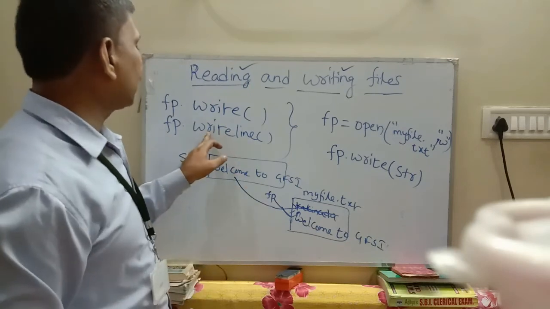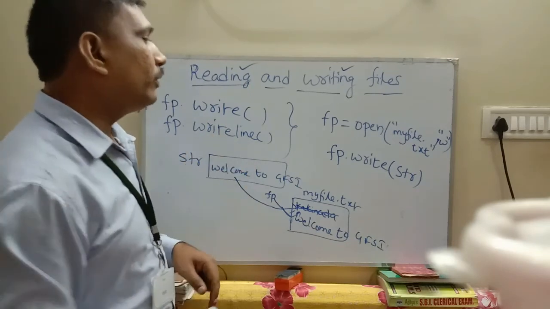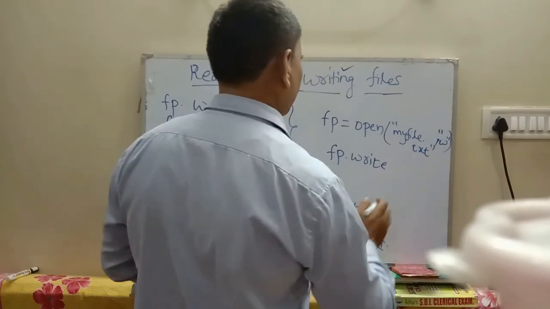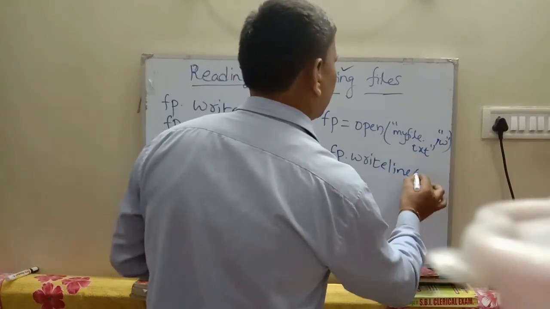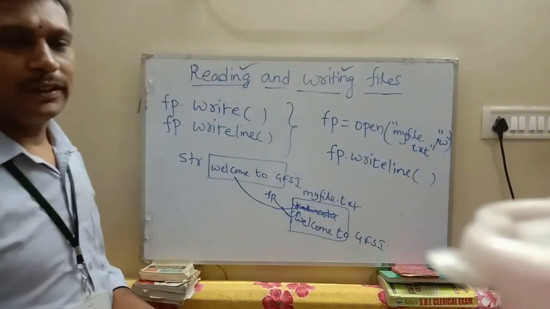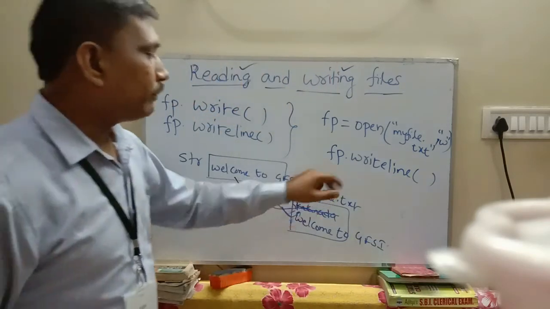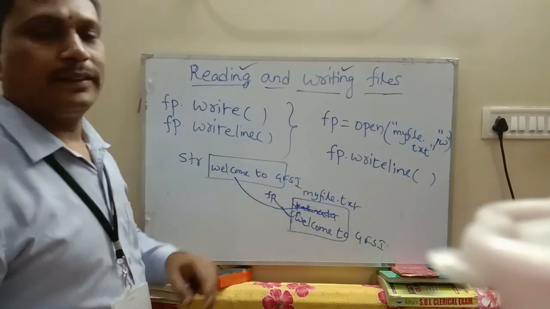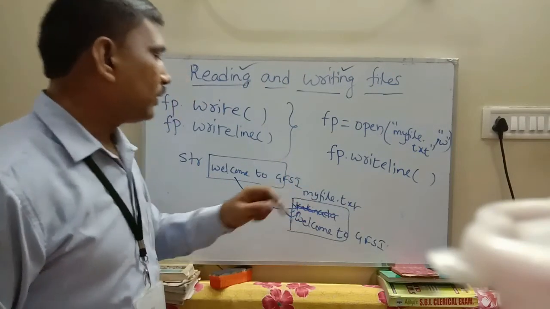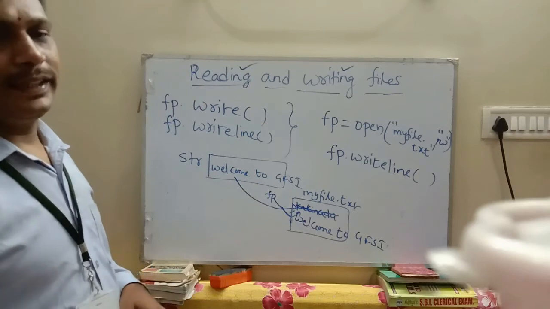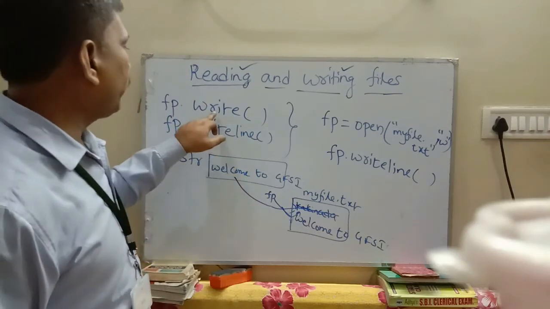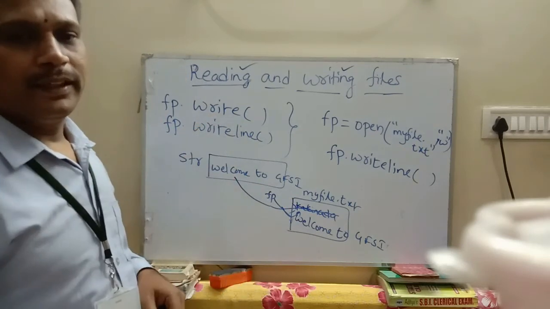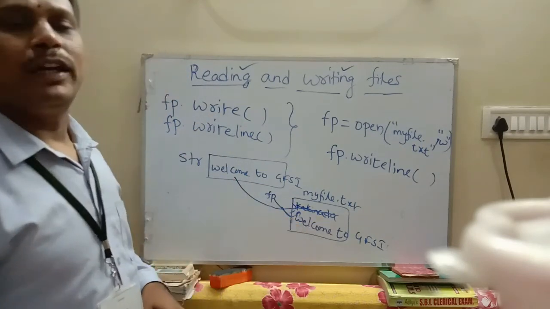The next one is the writeline method. When you use writeline in place of write, it writes an entire line at a time onto myfile.txt. In the previous one, the write method, it writes character by character onto myfile.txt.